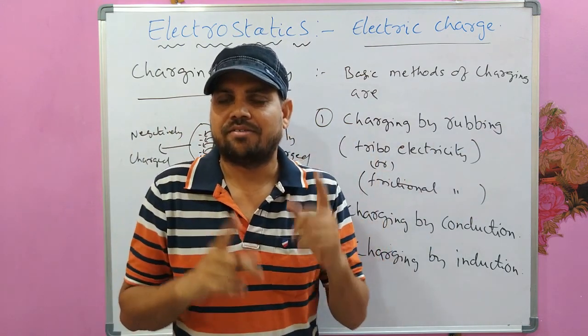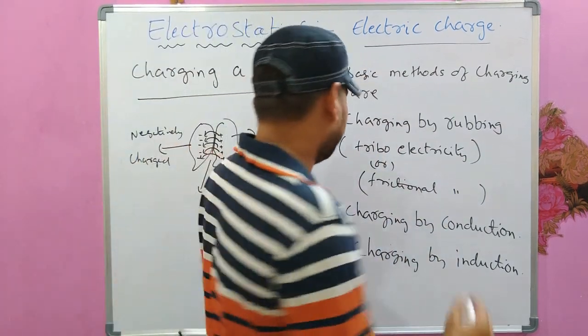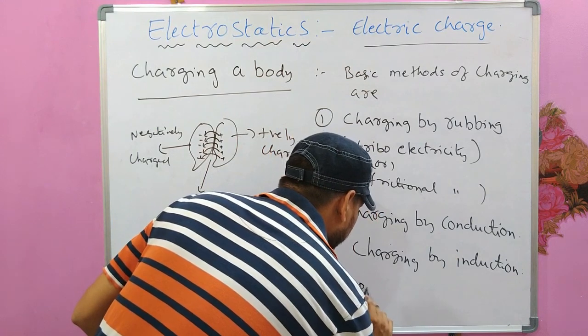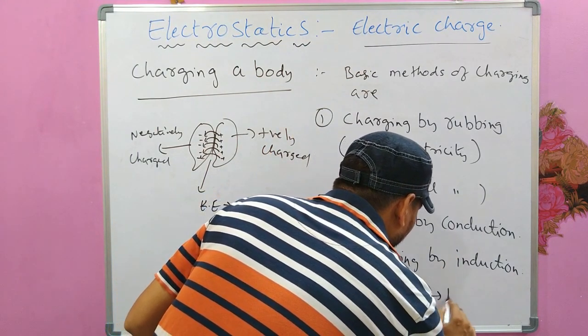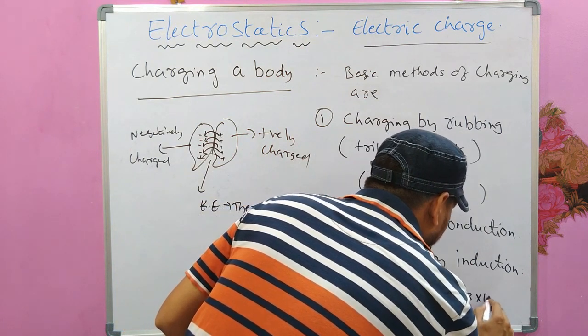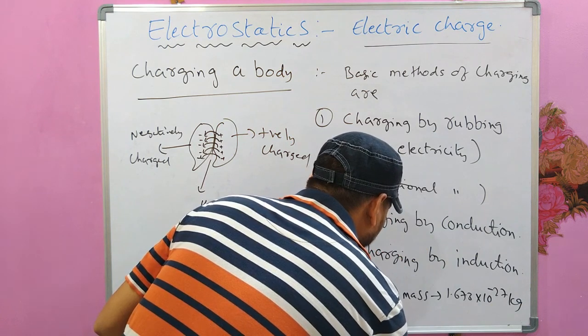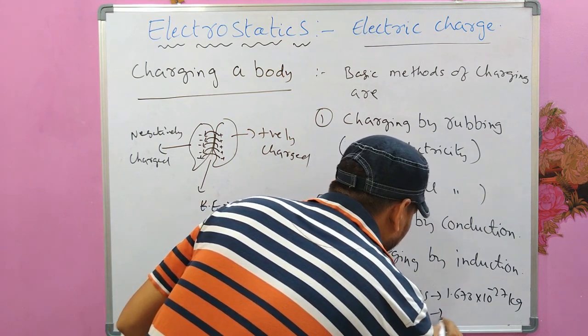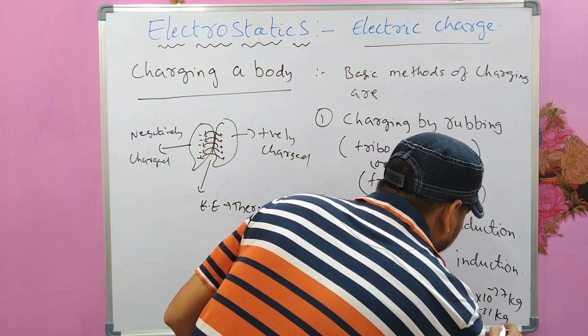Why? Why means proton mass is bigger than the electron mass. What is proton mass? Proton mass is 1.673 into 10 to the power of minus 27 kg, whereas electron mass is 9.1 into 10 to the power of minus 31 kg.